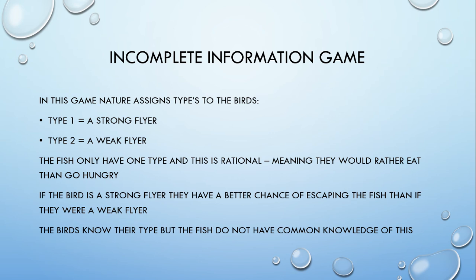Nature can be thought of as a probability distribution over the types of flyer the bird is, and this is known by both the bird and the fish. The fish have just one type, and this is rational, meaning they would rather eat than go hungry. Strong flying birds are able to escape the fish more easily than the weak flying birds. The birds know what type of flyer they are, but the fish does not have this information.